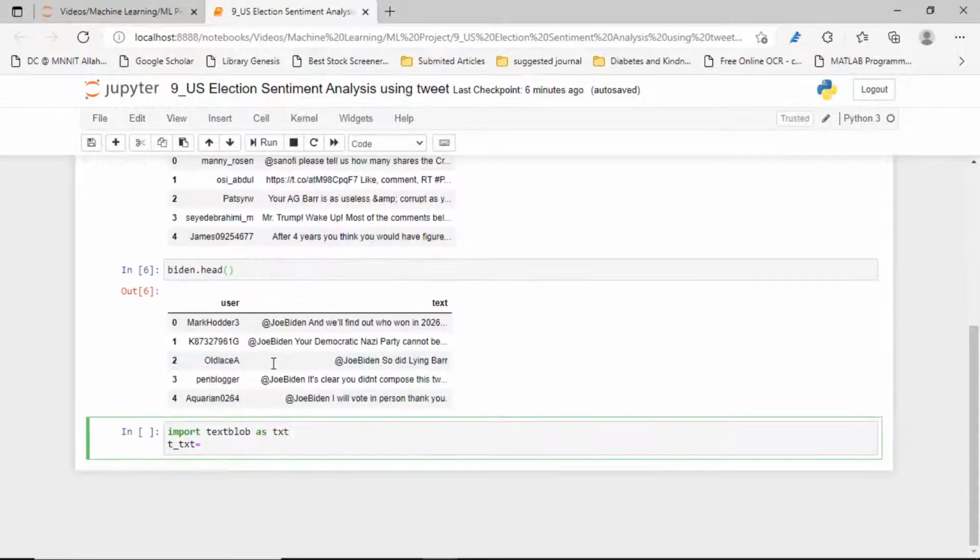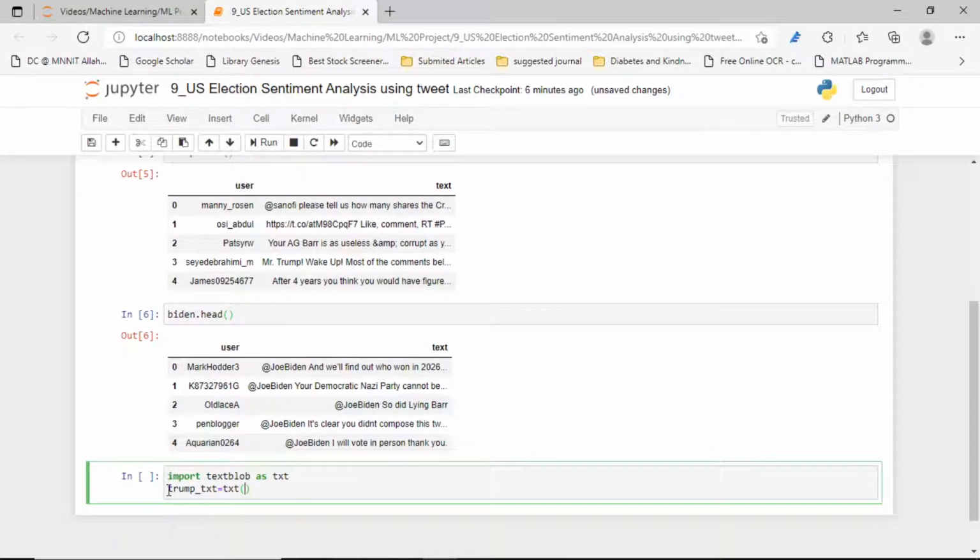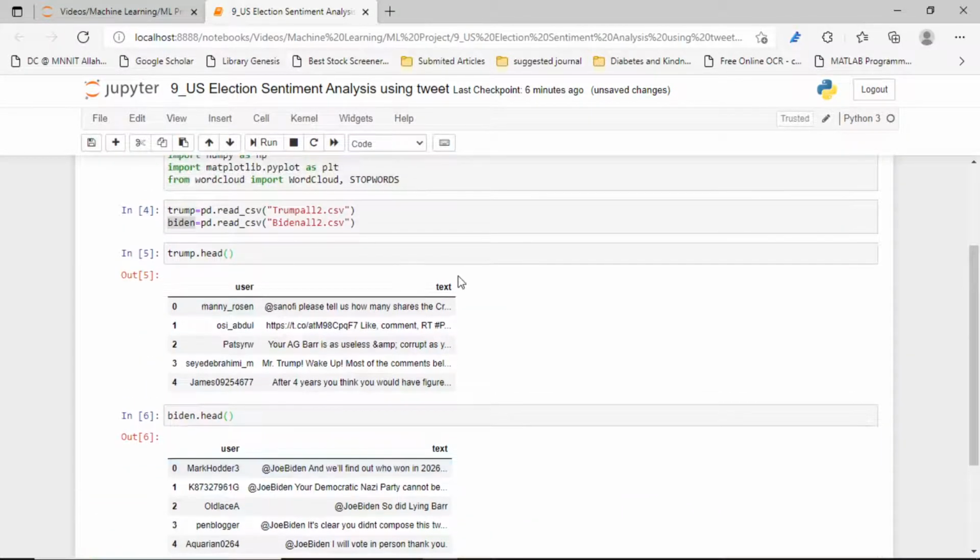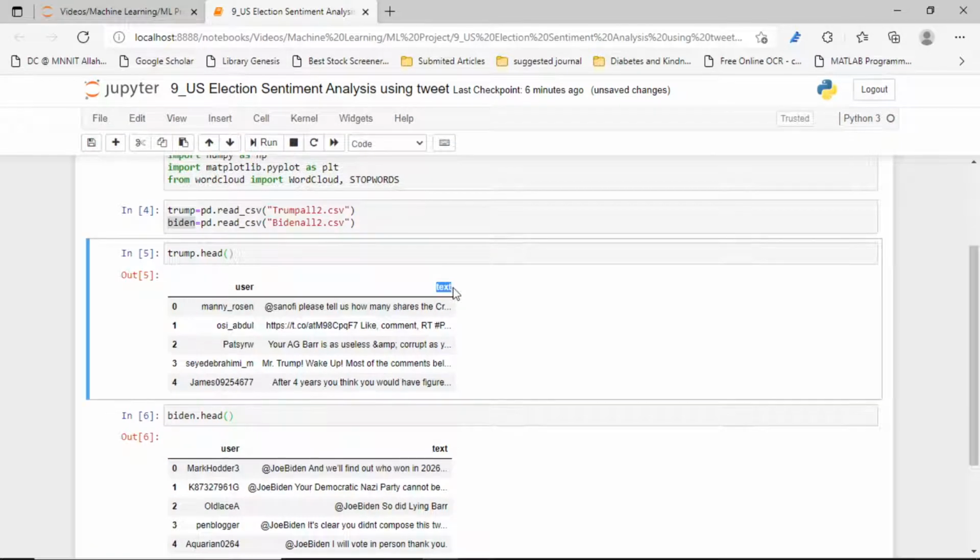So trump_text will just call that TextBlob module. We have to pass our data set first. Our data set name is trump, I think I have stored it under the name trump. And which column are we mainly interested in? We are mainly interested in the text column.